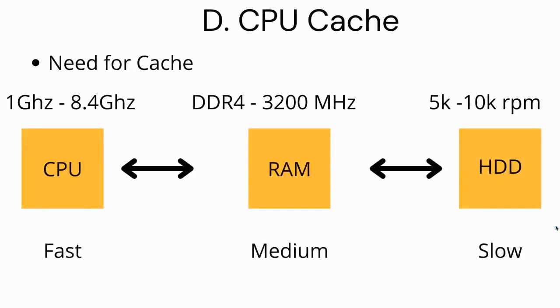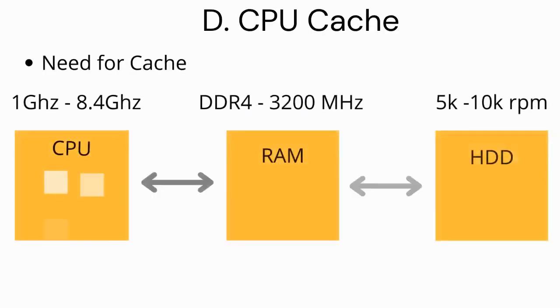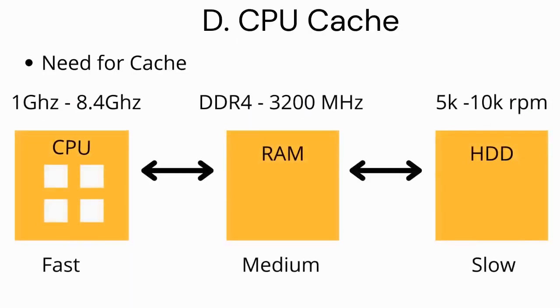Let's say you added RAM. RAM runs at a speed of 1.6 to 3.2 GHz. Now you can store the data frequently requested by CPU in the RAM. And now CPU can access this data with minimal delay. Wait a minute. These days, CPUs include a lot of cores. Now each CPU core will need a certain amount of RAM to access this data. How do we solve this problem?